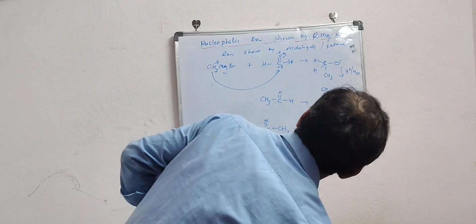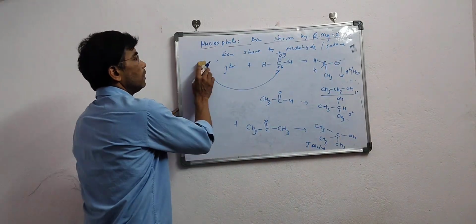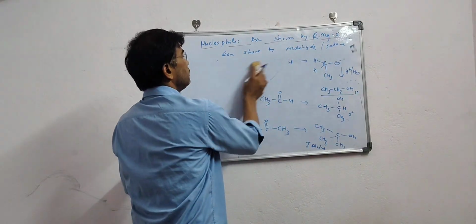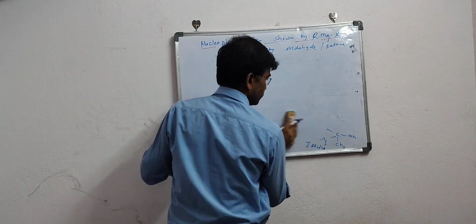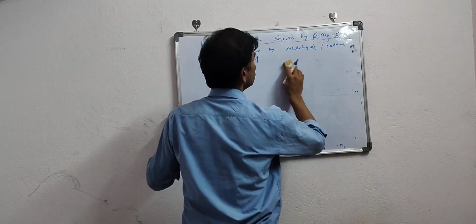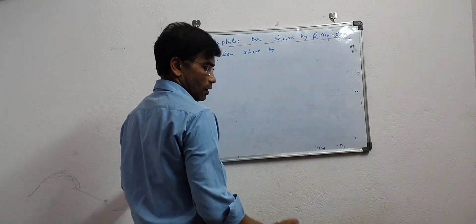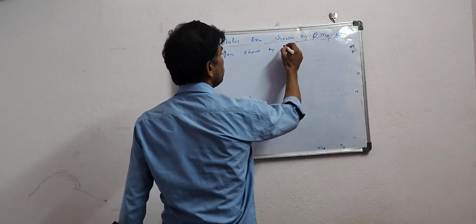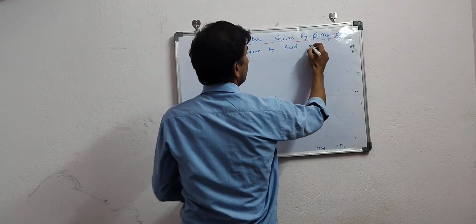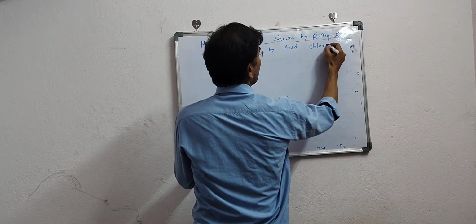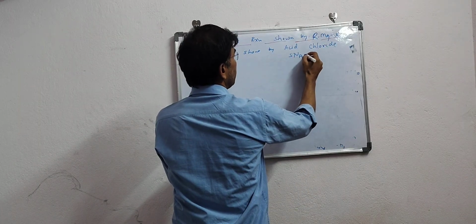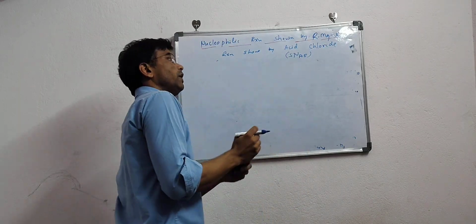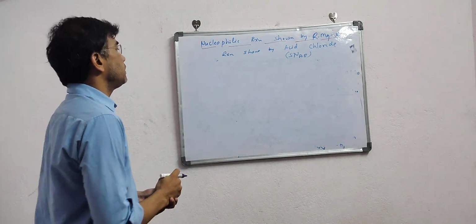Right. Now, after that we are going to discuss the acid derivatives. Reaction shown by acid derivatives. Let us take acid chloride. Generally the reaction shown here is SNAE, nucleophilic addition followed by elimination.